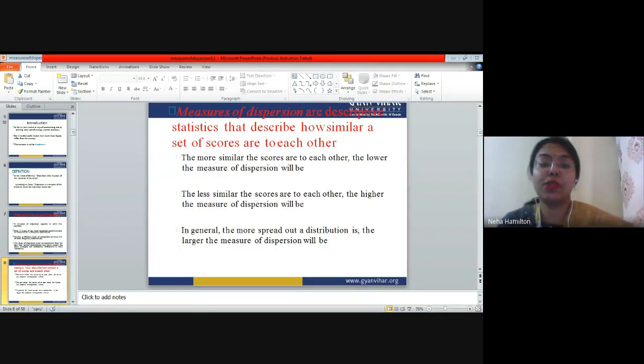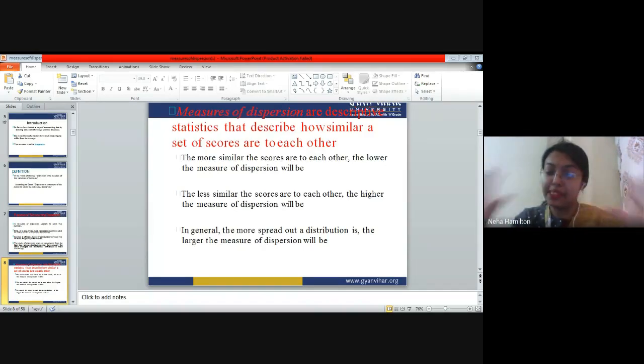Measures of dispersion are descriptive statistics that describe how similar a set of scores are to each other. So I've explained to you in the beginning of the class that measure of dispersion is a part of descriptive statistics that doesn't give you any inferences, or prove or disprove your hypothesis, but it only gives you an idea of what your data looks like, what the middle value is, how your graph has been spread.